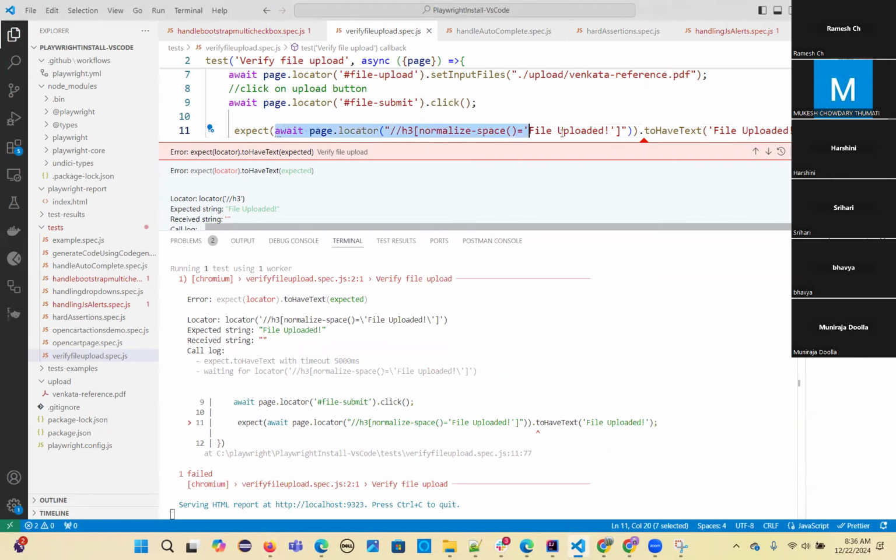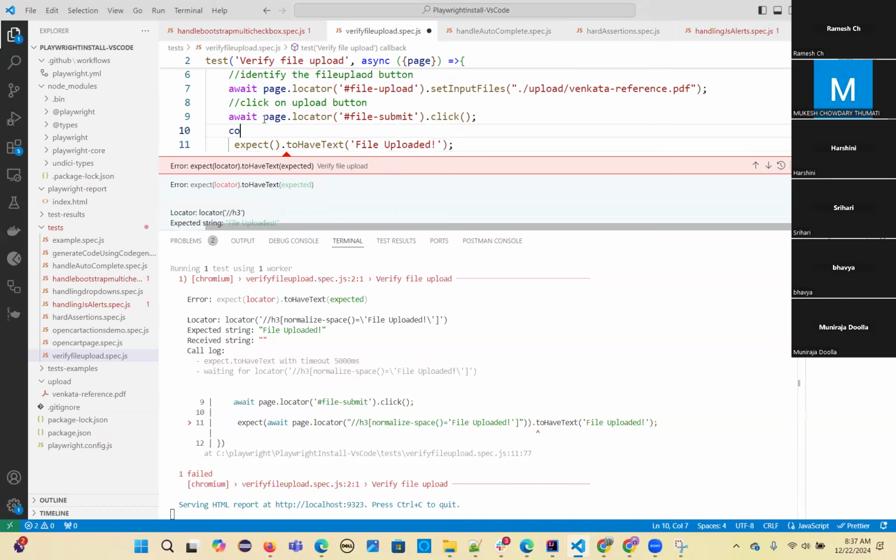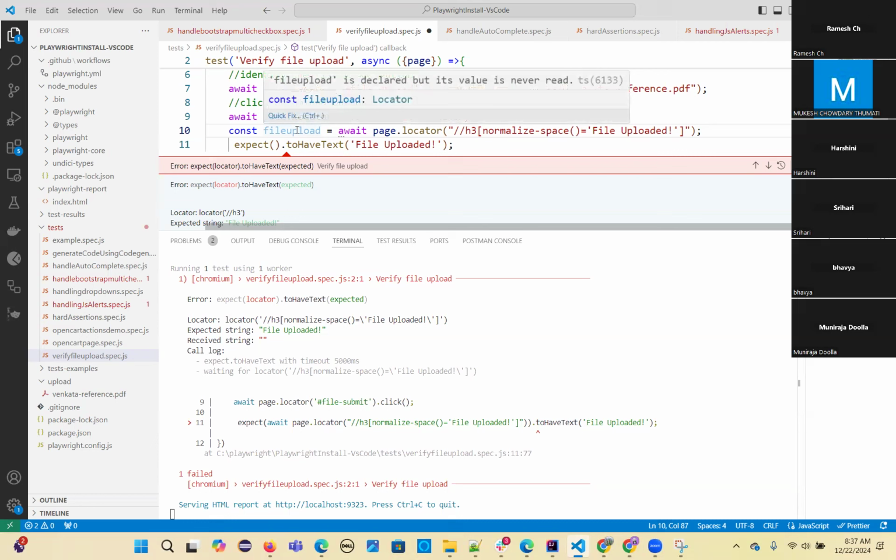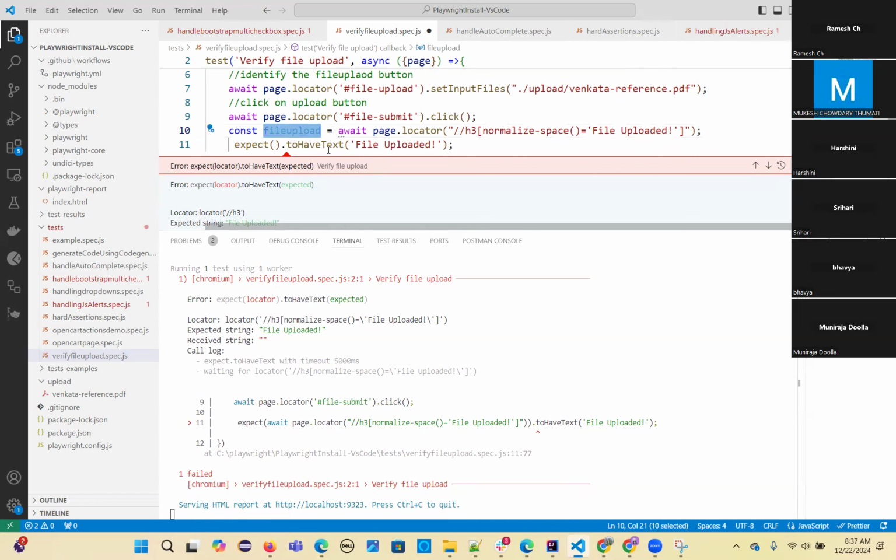So what I'm going to do is take out this entire thing. Okay, but that locator should have it. Okay, fine. Const implode equal to this one. Await page dot locator. This element should have text.